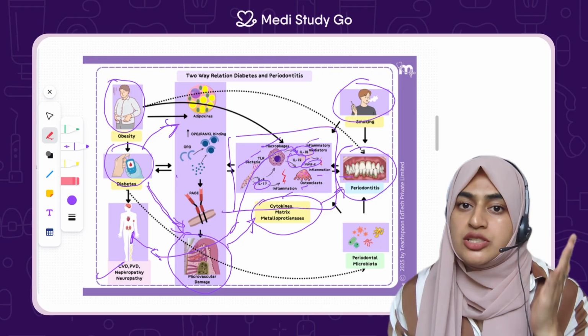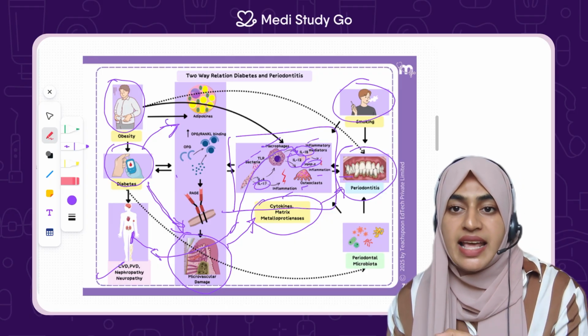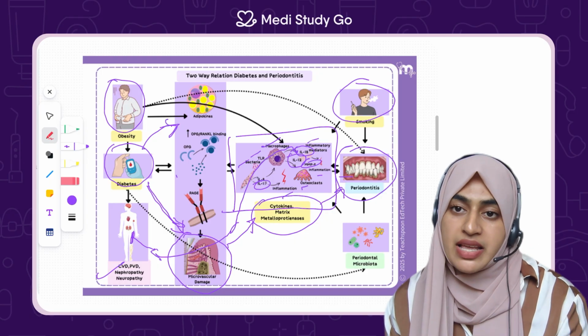So I hope you have understood this much. We'll be discussing in the next part the different mind maps associated with this.